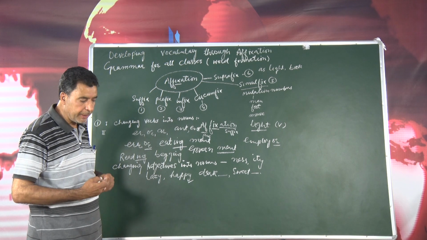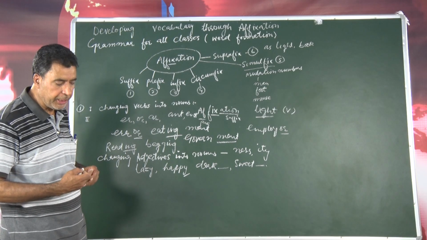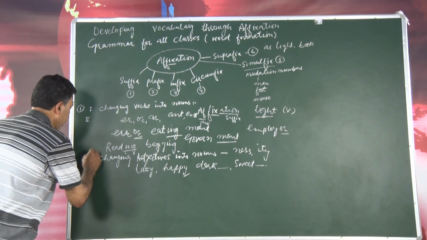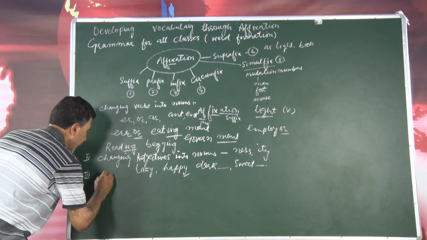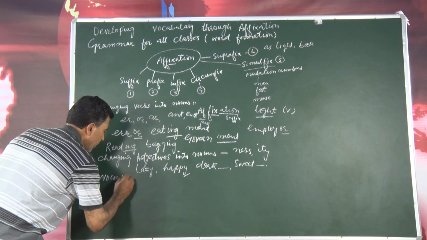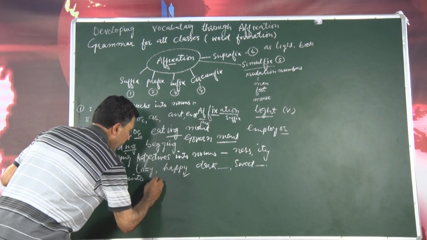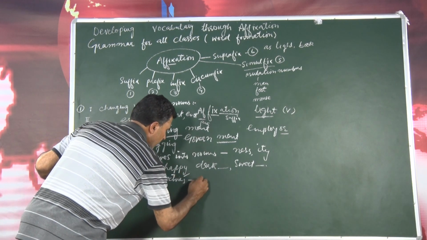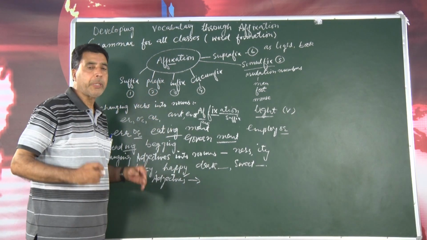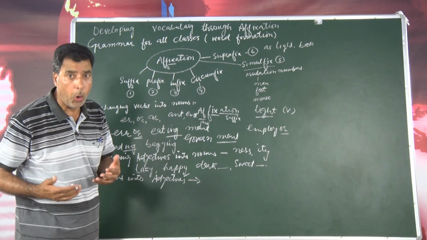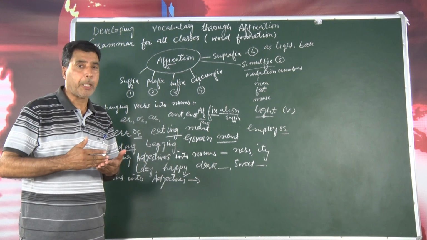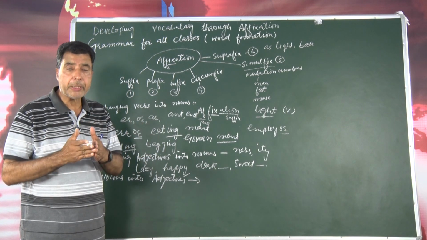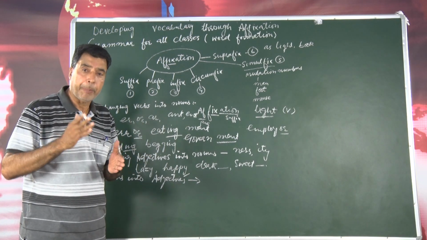Then there are suffixes changing nouns into adjectives. For example, let me write nouns into adjectives. I have already told you that we can form words from one part of speech to another by changing their suffixes sometimes and sometimes prefixes.